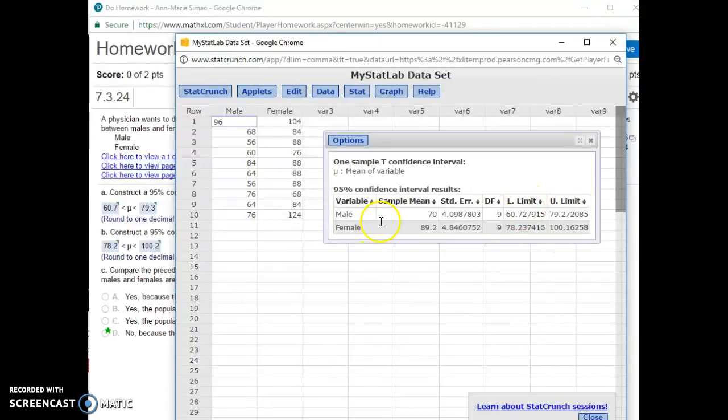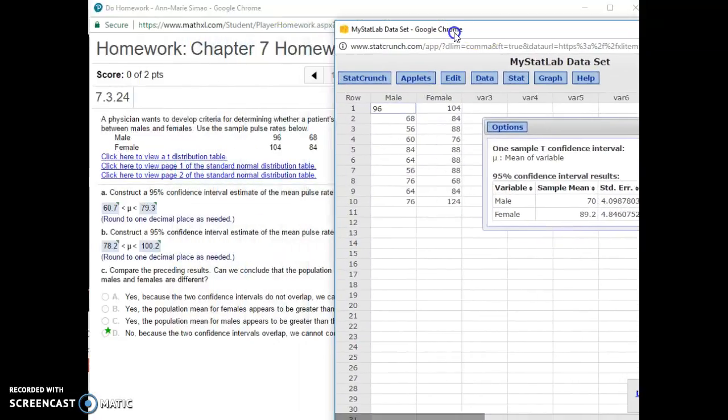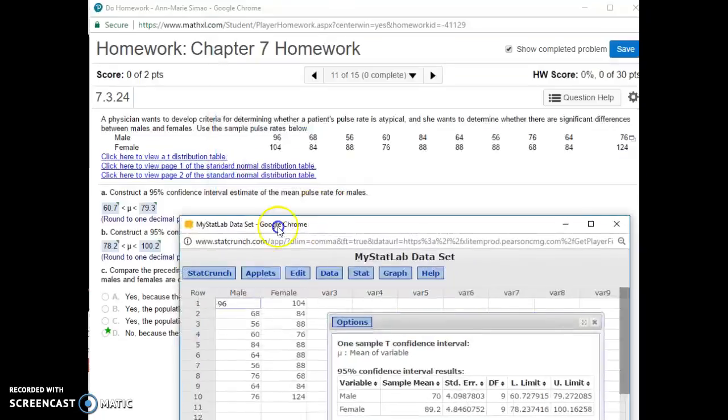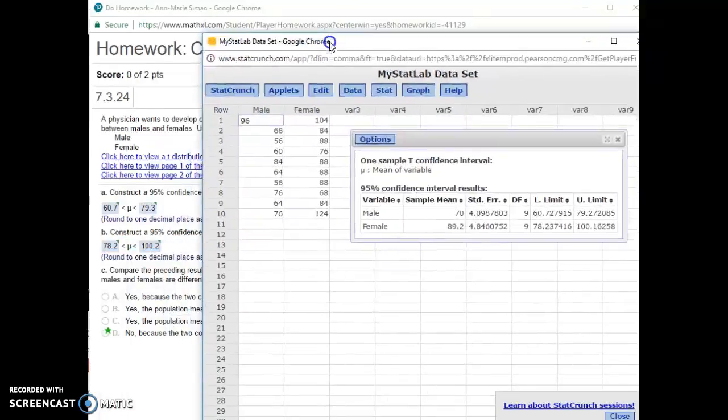My lower limit for the males is 60.7, and they do want it to 1 decimal place, so 60.7. Upper limit, 79.3. Next to the 2 is a 7, which is 5 or above, so 79.3. For the females, the next part of the question is asking for females, so that's going to be my 78.2. Next to the 2 is a 3, so it stays as the 2. 100.2, next to the 1 is a 6, so it has to go up.